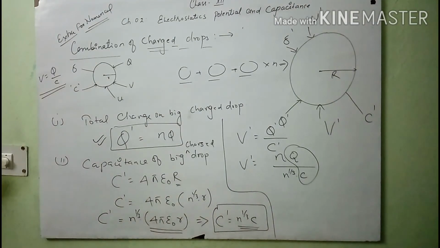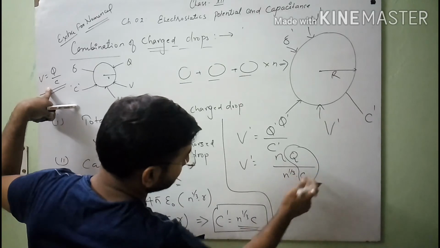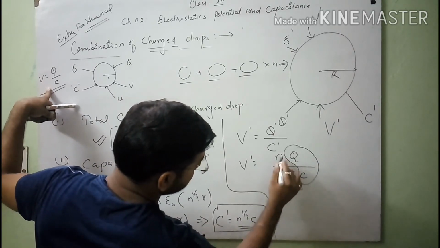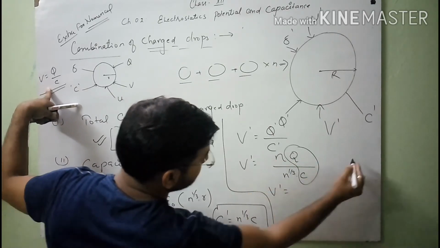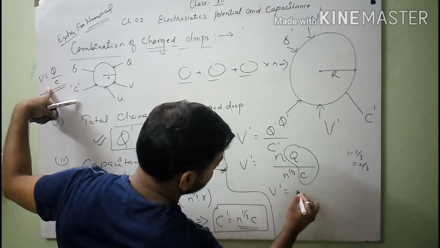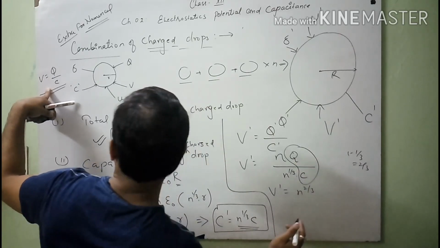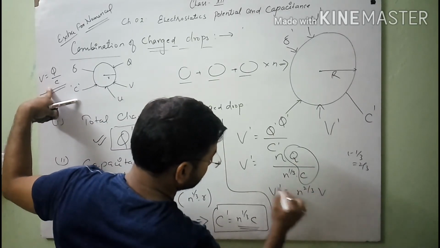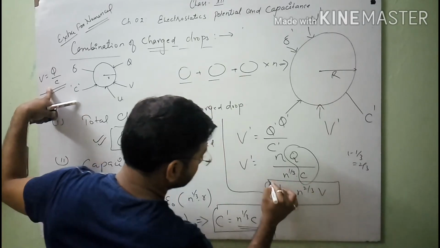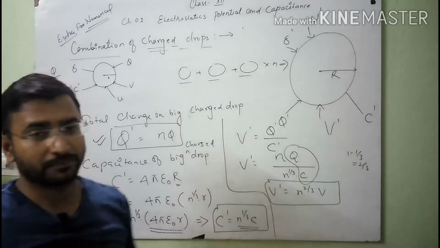Clear, students? By simplification, 1 minus 1/3 gives 2/3, so V dash equals n to the power 2/3 of V, since q upon C equals V. This is the relation for the electric potential of the big drop.